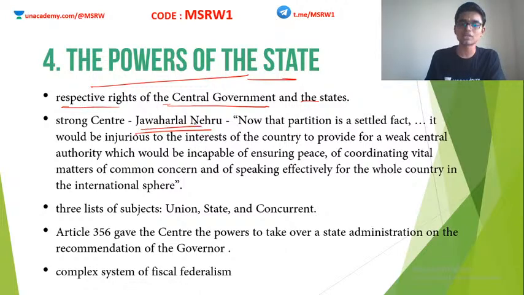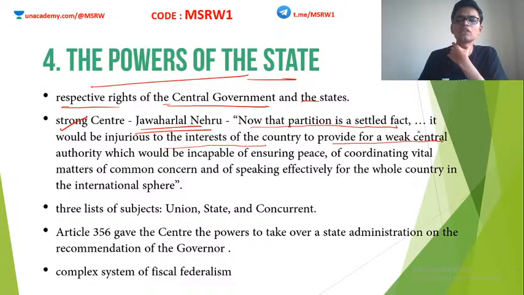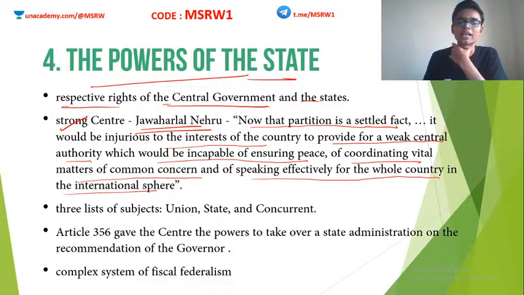Jawaharlal Nehru, who was one of the prominent personalities at that time, said that we should have a strong center. I will read his words as such. Now that partition is a settled fact, it would be injurious to the interest of the country to provide for a weak central authority which would be incapable of ensuring peace, of coordinating vital matters of common concern, and of speaking effectively for the whole country in the international sphere.